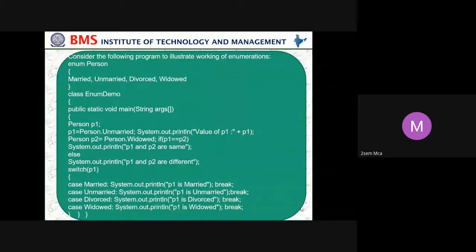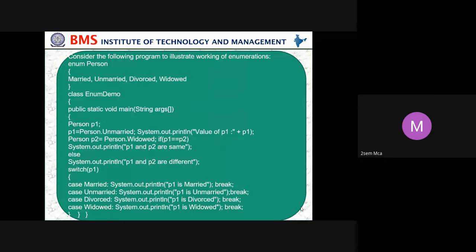So let us use this in the enumeration class. As I told you, for any Java program, public static void main(String args[]). Person p1. What is p1? An object created for the enumeration Person. p1 equals Person.unmarried. Then System.out.println("value of p1 " + p1). So p1 is printed. Then Person p2 equals Person.widow, and if p1 equals p2.